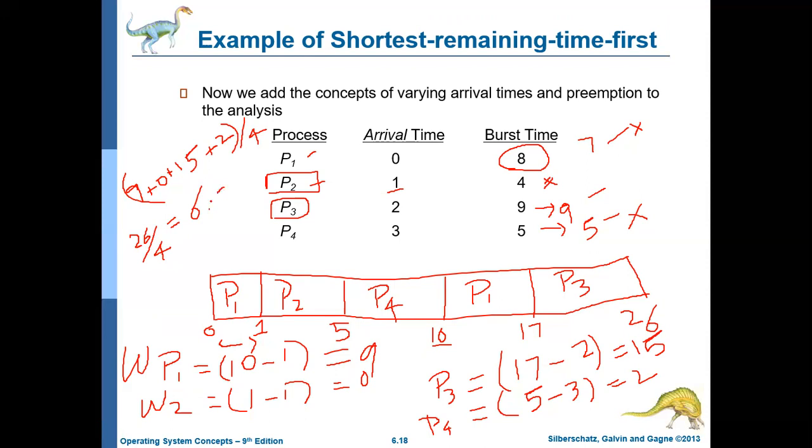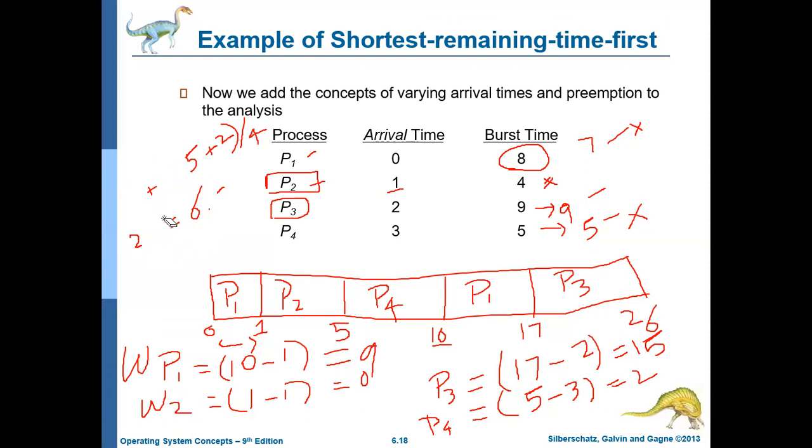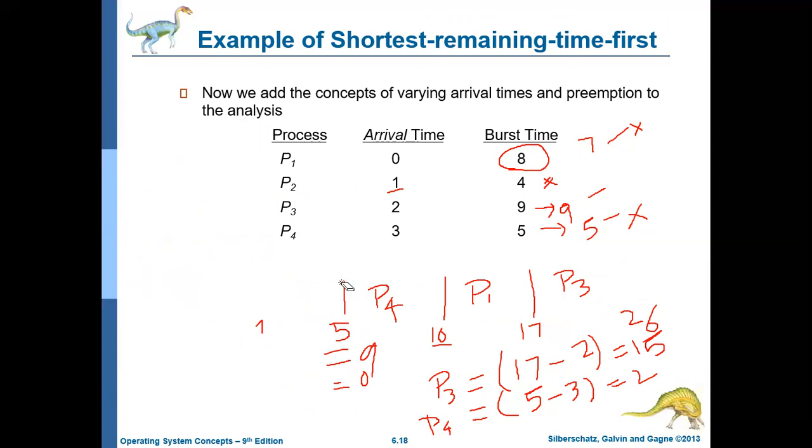Okay, so this is how we calculate the average waiting time for the shortest remaining time first algorithm. Shortest remaining time first is nothing but the shortest job algorithm which follows preemptive scheduling.